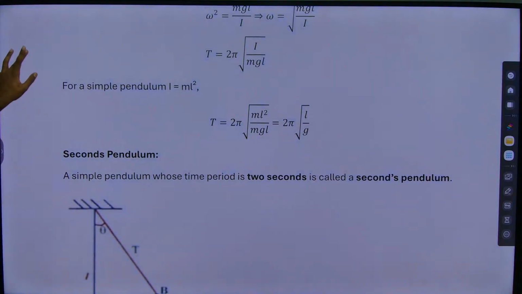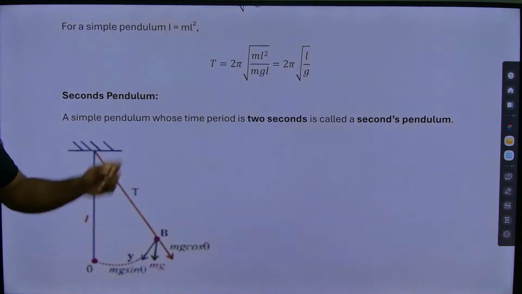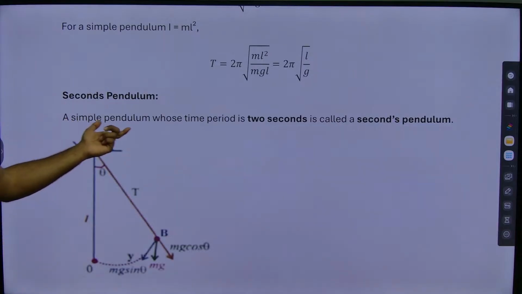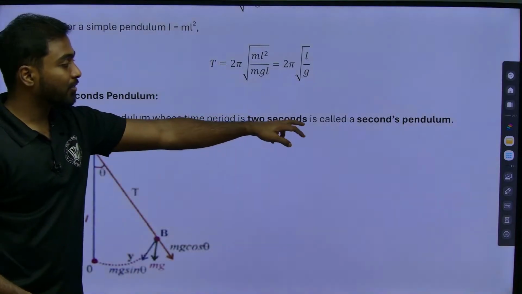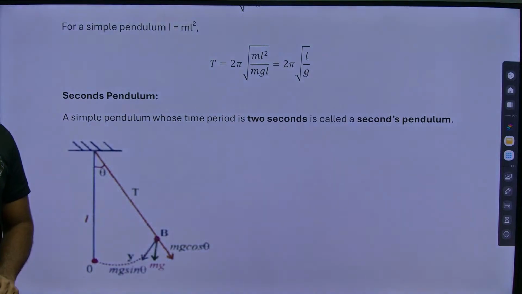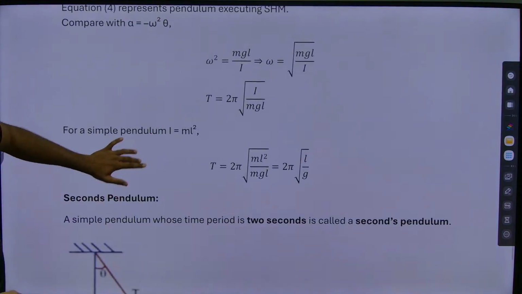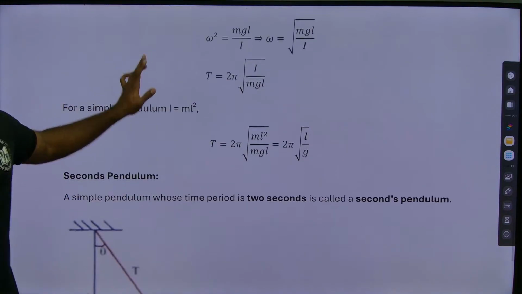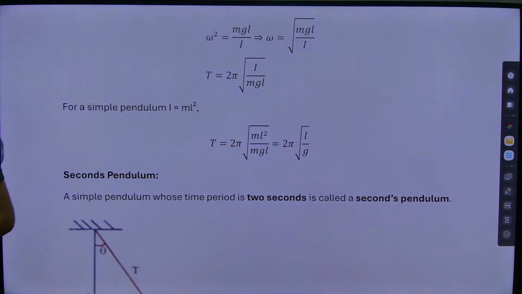The second part of the question is, what is a seconds pendulum? A simple pendulum whose time period is 2 seconds is called a seconds pendulum. So this is the answer to the second question of the oscillation. I hope it's clear.